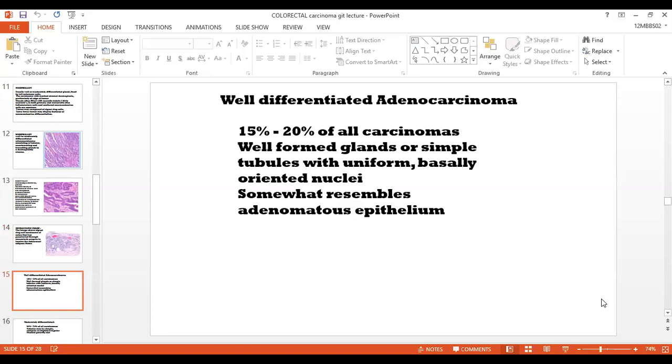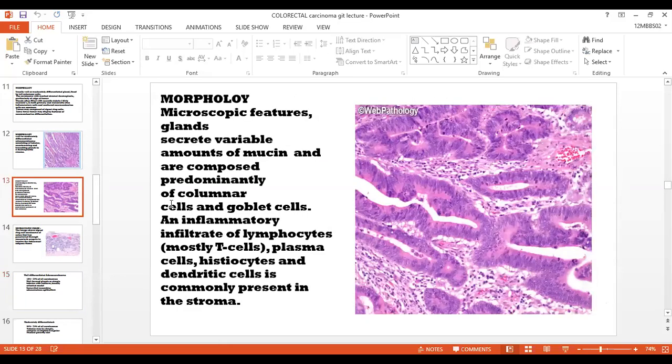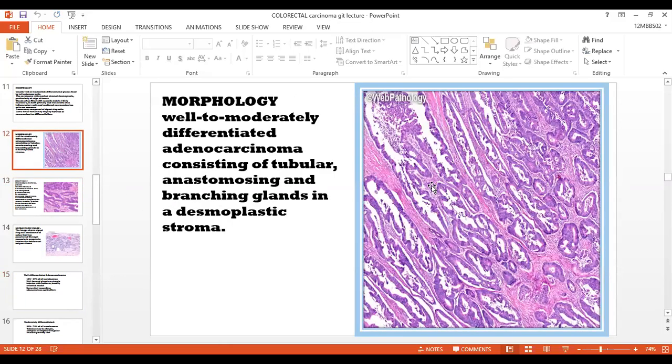In well differentiated adenocarcinoma, 15 to 20% of all carcinomas are well differentiated. There are well formed glands or simple tubules with uniform basally oriented nuclei. Nuclei, if you look, are basally oriented, well differentiated.